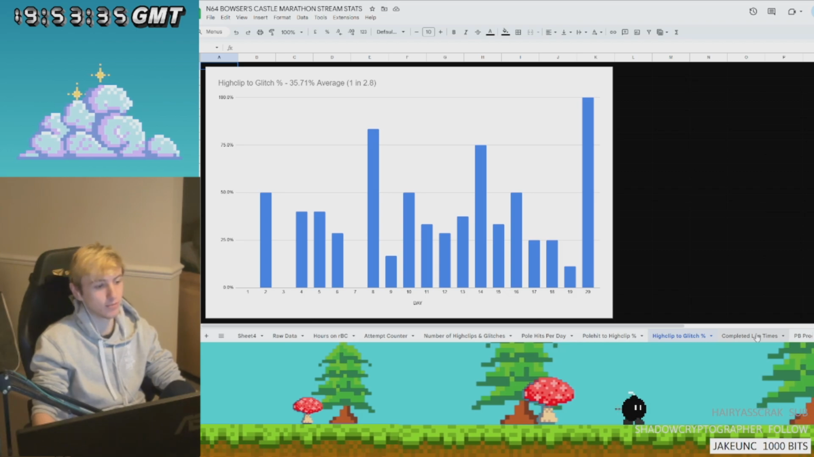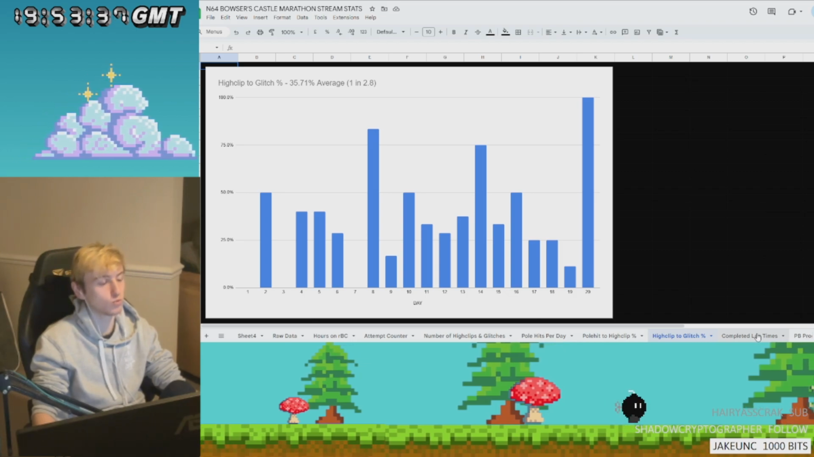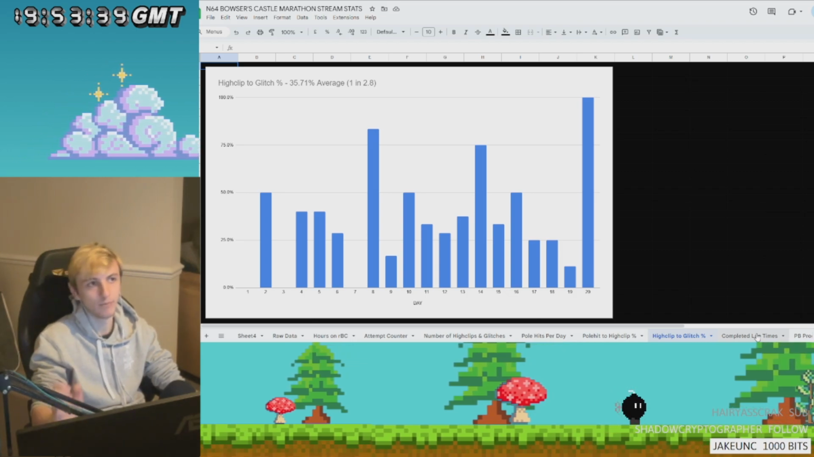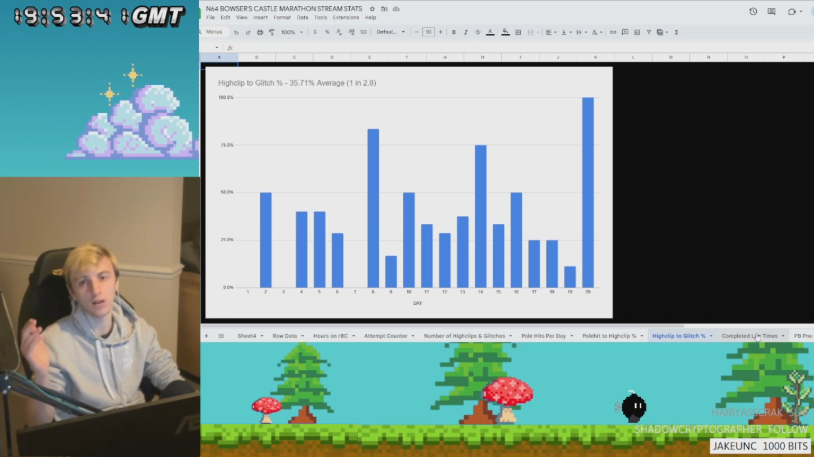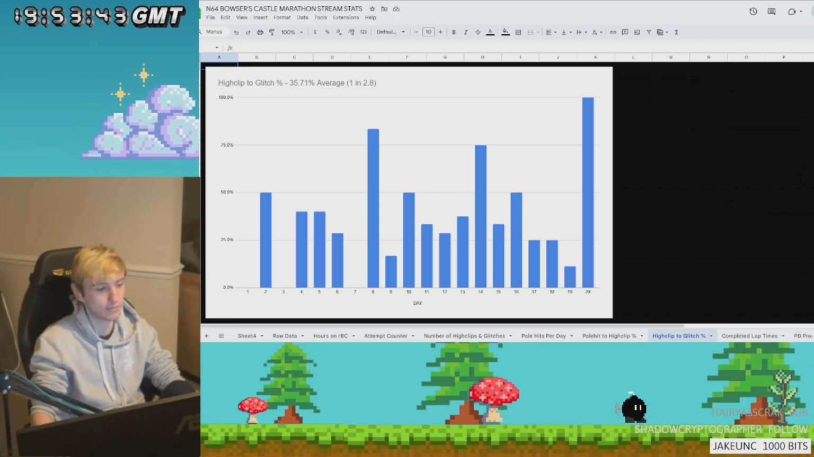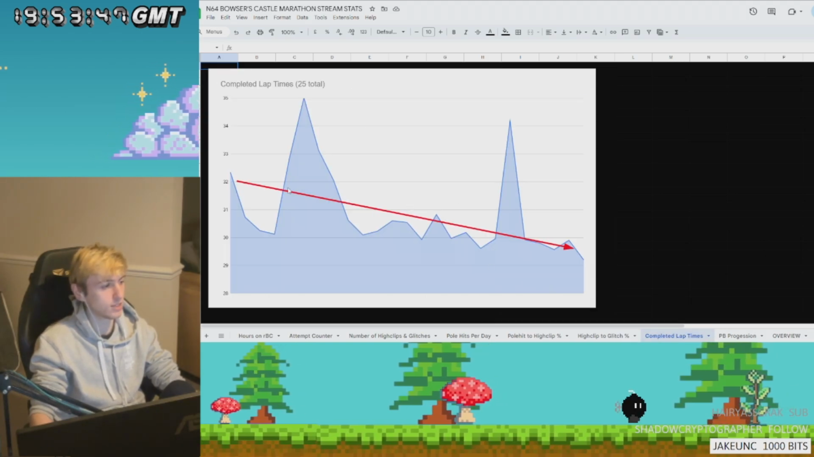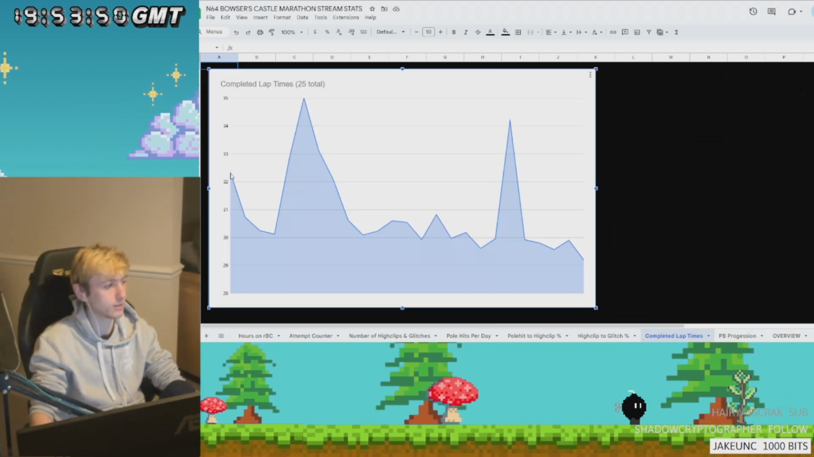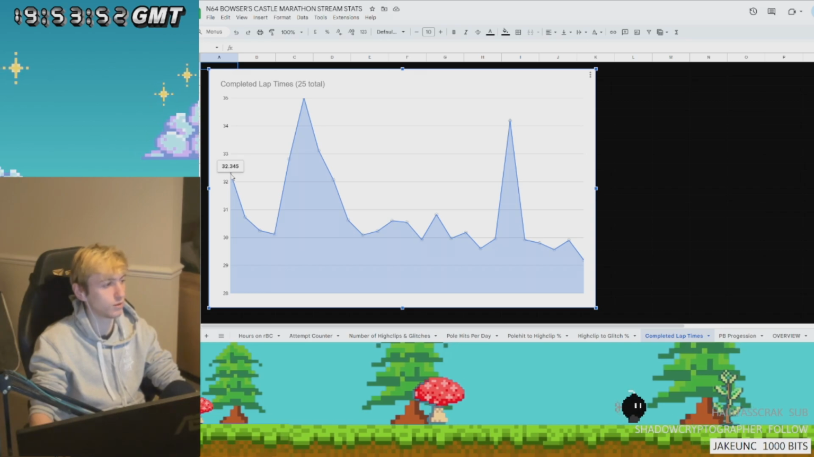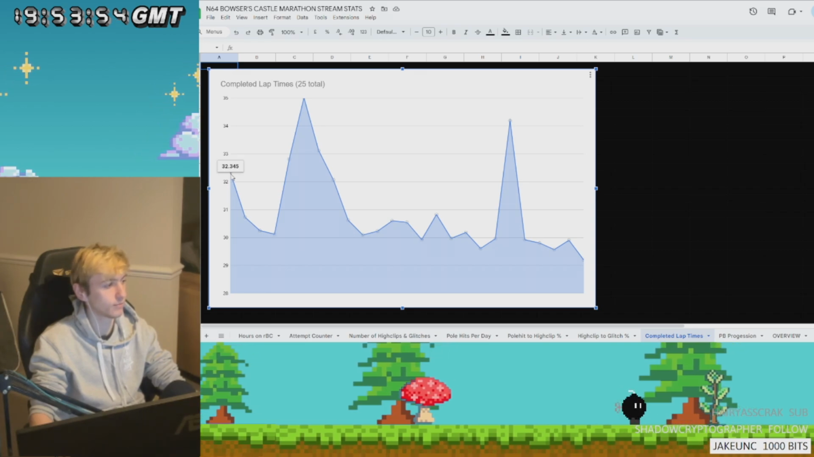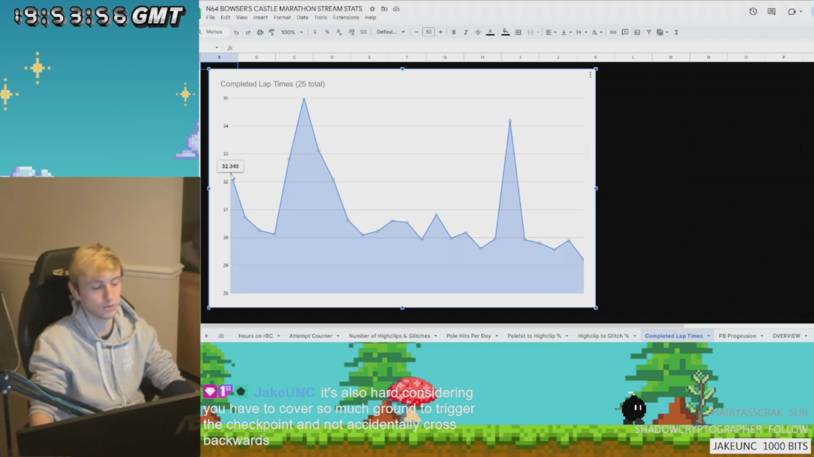Completed lap times. Now this is getting into the actual numbers of the Mario Kart laps. So in the next 2 we've got completed lap times and we have PB progression as well. So completed lap times, you can see this massive arrow here. The first lap that we completed was a 32.345, which is actually really funny. I didn't realize the digits were like that, 345.